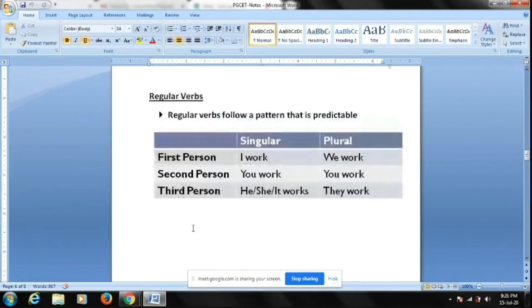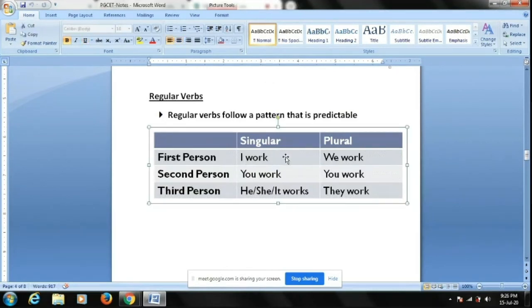Now whenever you have a regular verb like work, play, dance, sing. Now look at this. I work, you work, we work, you work, they work. Now everywhere the pattern of the regular verb work remains the same. Only for third person singular, work becomes works. This is a trick you need to remember.